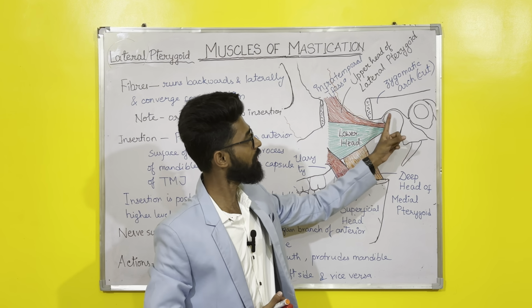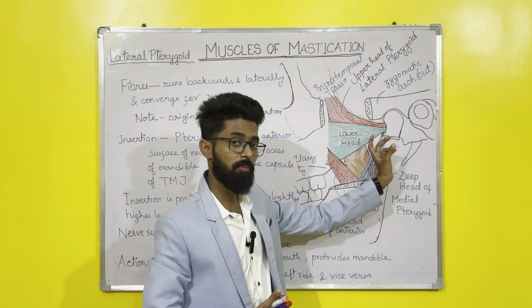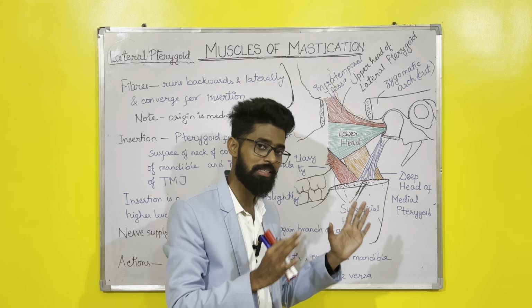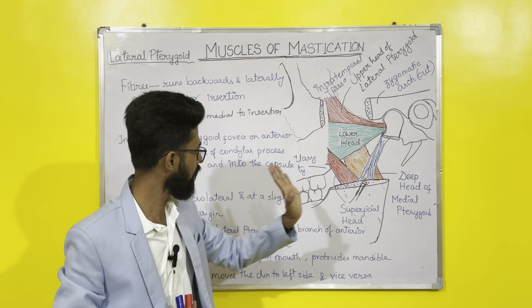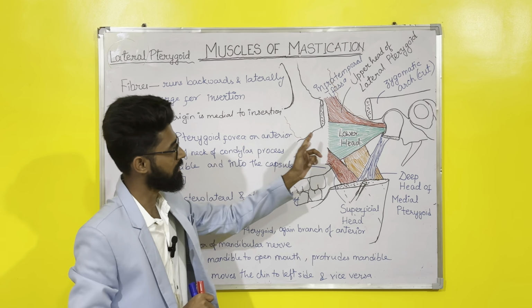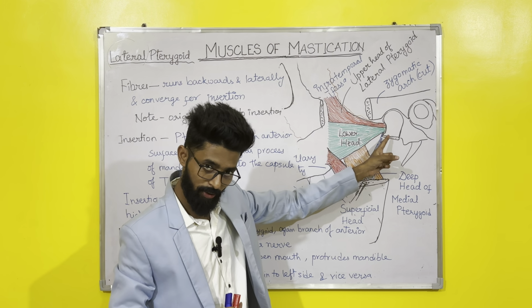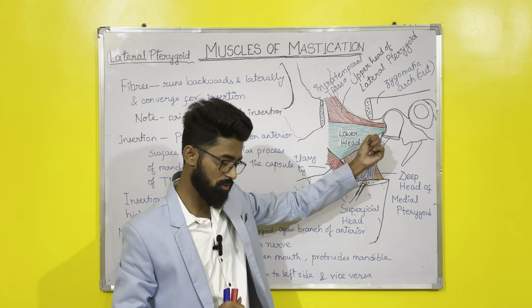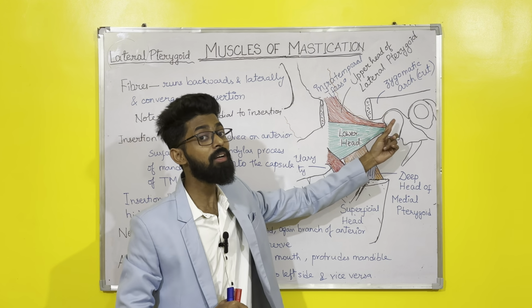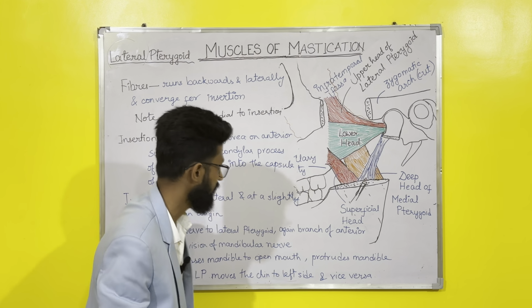So surrounding the TMJ there is a capsule, okay, capsule of TMJ. It will be discussed when we will discuss temporomandibular joint, okay. For now you remember that it is getting inserted into the pterygoid fovea on the neck of the condylar process of mandible, and also into the surrounding capsule of the temporomandibular joint, right?